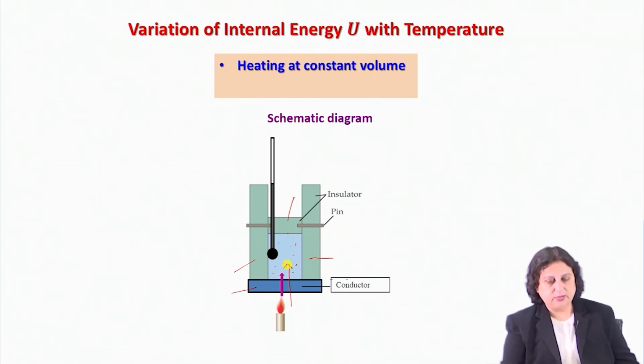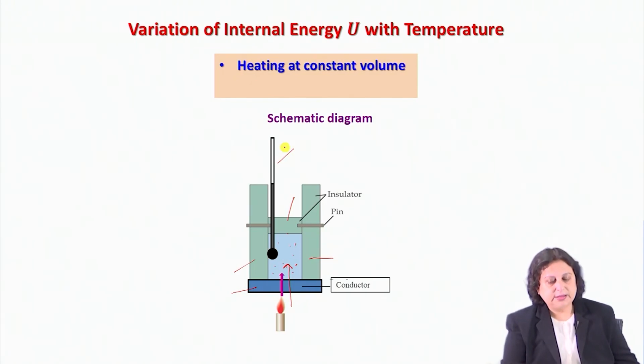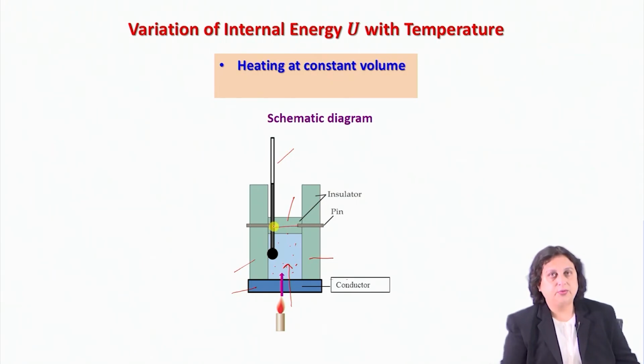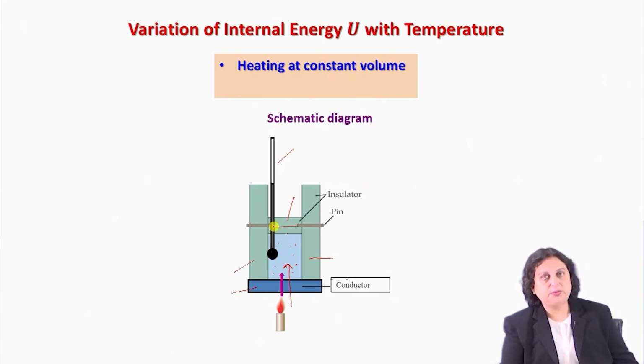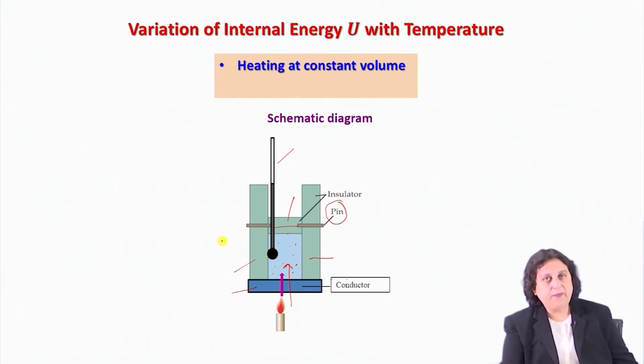I can find out the increase in temperature of this working system by looking at the thermometer which is inserted into the system. Please also note that the top wall surrounding my system is locked in position by this set of locking pins. Therefore, if I am heating my working substance, I am doing so under constant volume.